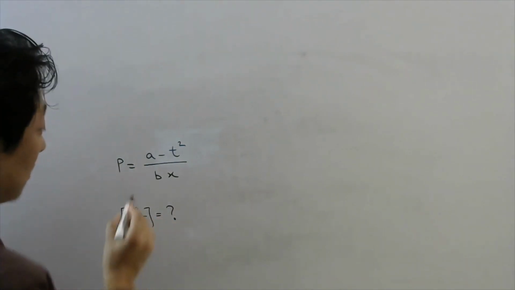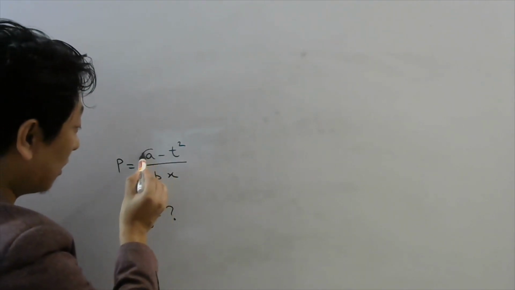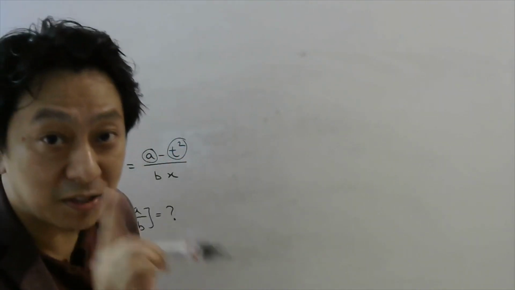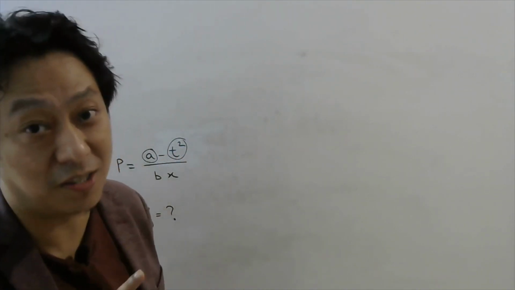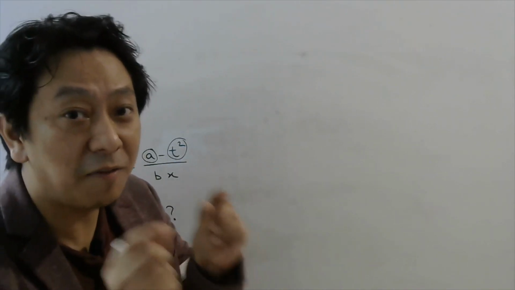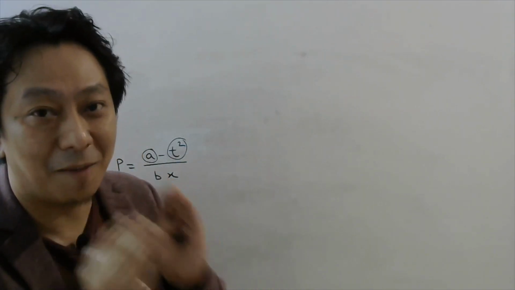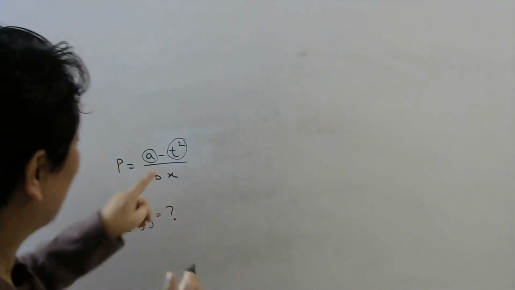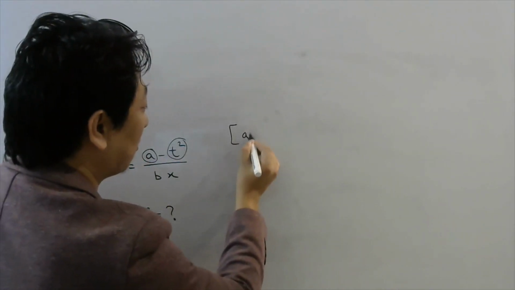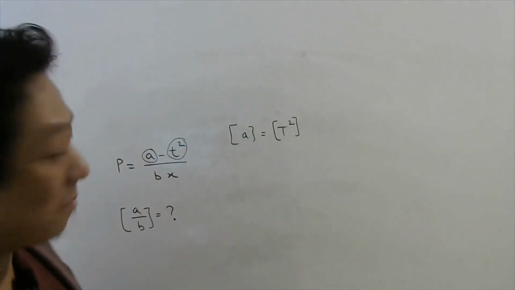The first thing you notice is that here they have mentioned A minus T square. Since this quantity is subtracted from this quantity, the dimensions of those two should be the same according to our concept of homogeneity, right? If two quantities are added or subtracted, they must have the same dimensions. Please remember, apples can be subtracted from apples. Apples cannot be subtracted from mangoes. So if this is time square, this also should be time square. So immediately the dimension of A will be time, that is, capital T power 2. So this is the dimension of A.